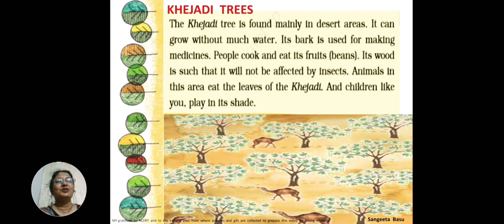The Kejadi tree is found mainly in the desert area. It can grow without much water. Its bark is used for making medicines. People cook and eat its fruits. They get a bean-like fruit and people cook and eat that fruit. Its wood is such that it is not affected by insects.